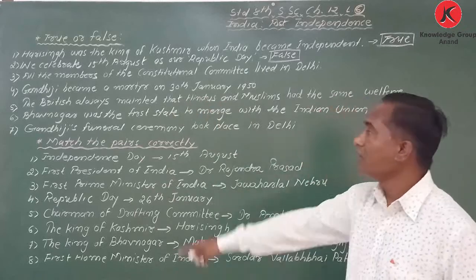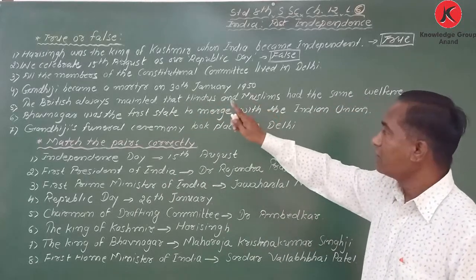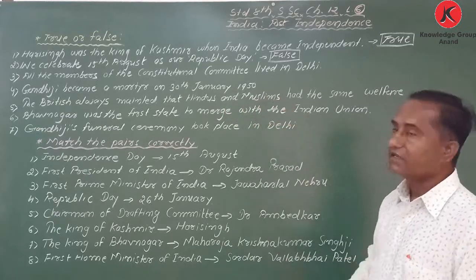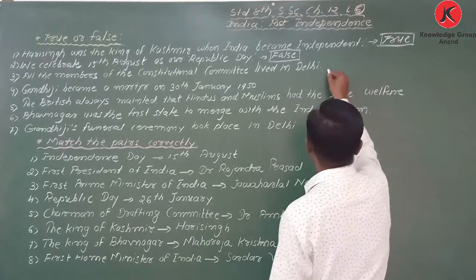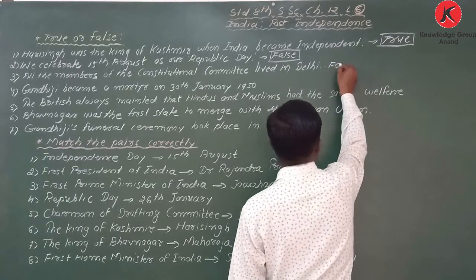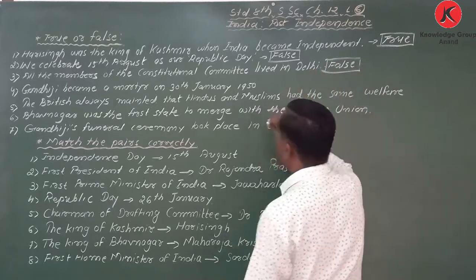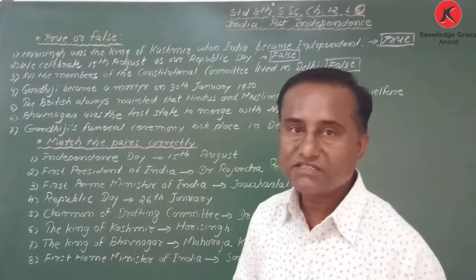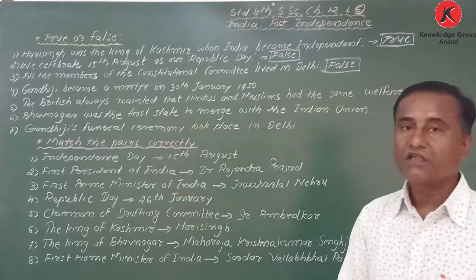Next one. All the members of the Constitutional Committee lived in Delhi. Wrong. False. That is also false. They lived in different parts of India, and for the meeting, they came together, discussed, and drafted the constitution.